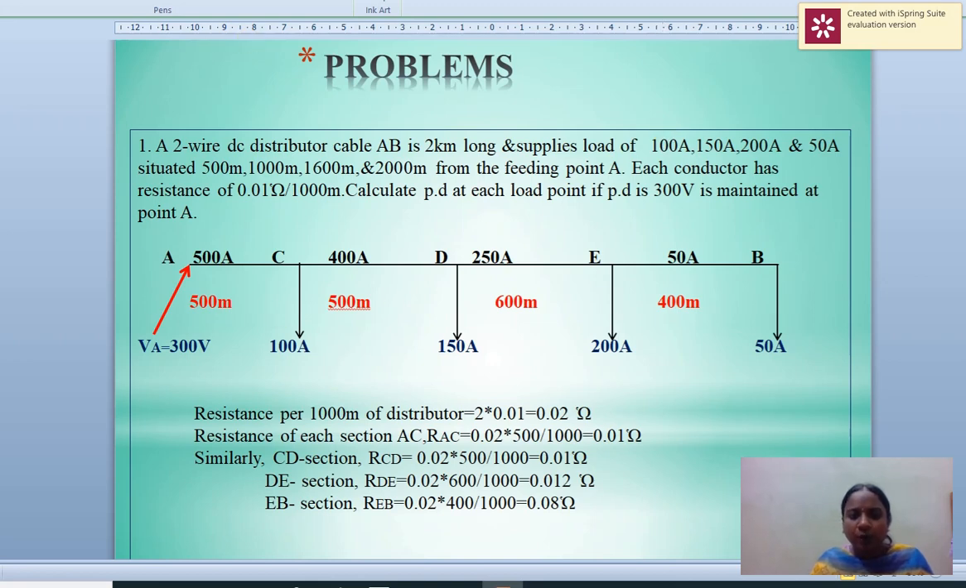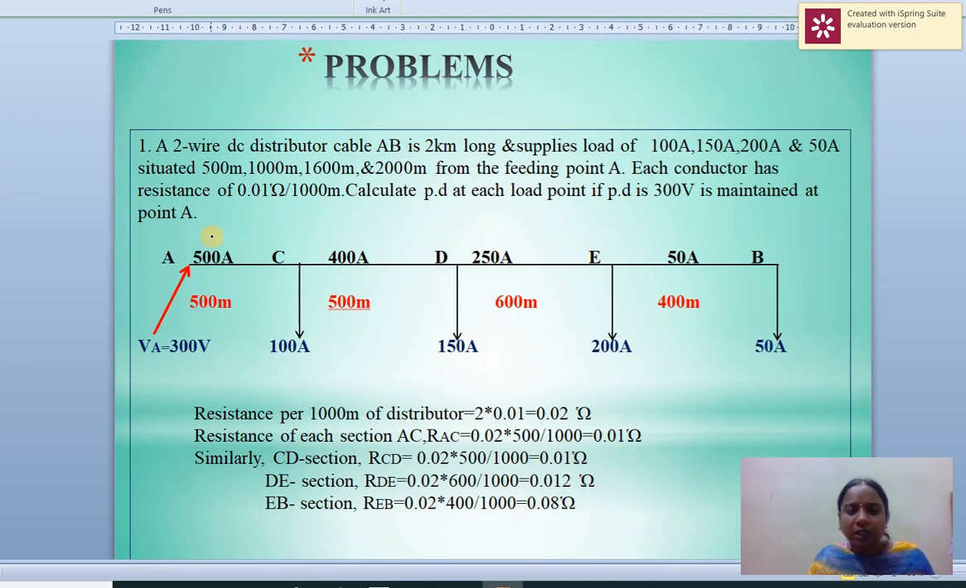Next is a problem. A 2-wire DC distributor cable AB is 2 km long and supplies loads of 100 amps, 150 amps, 20 amps and 50 amps situated at 500 meters, 1000 meters, 1600 meters and 2000 meters from the feeding point A. Each conductor has a resistance of 0.01 ohms per 1000 meters. Calculate the potential difference at each point if 300 volts is maintained at point A.